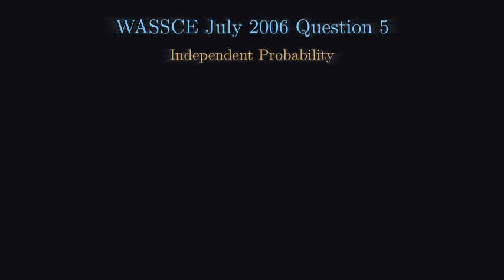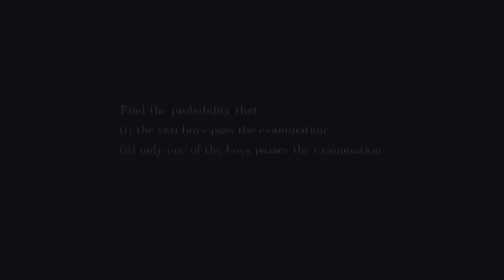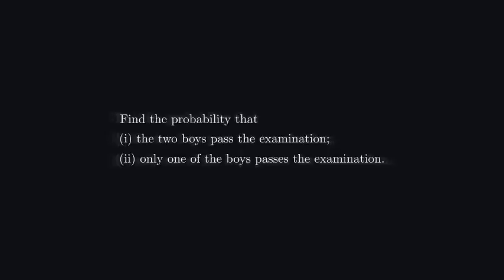Today, we are solving WASSCE July 2006 question 5. This is a probability question involving two independent events. The probabilities that two boys pass an examination are 2 over 3 and 5 over 8. We are asked to find the probability that the two boys pass the examination and the probability that only one of the boys passes the examination.